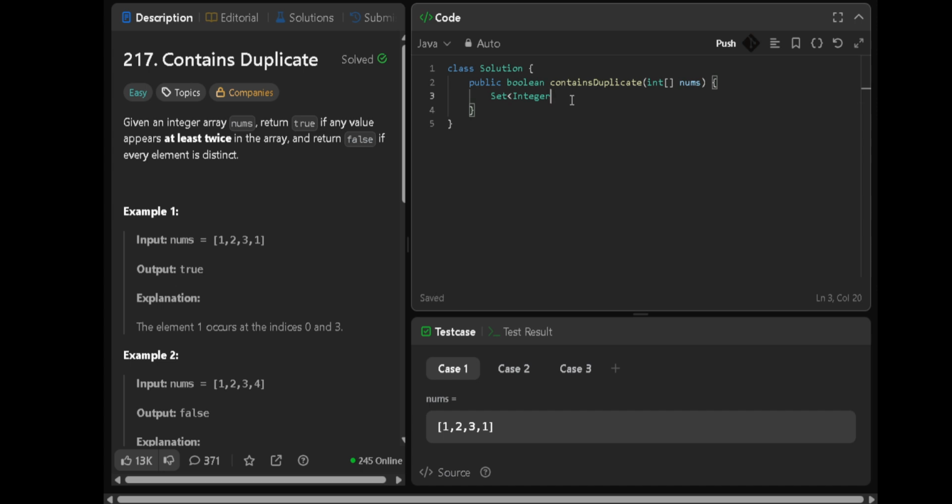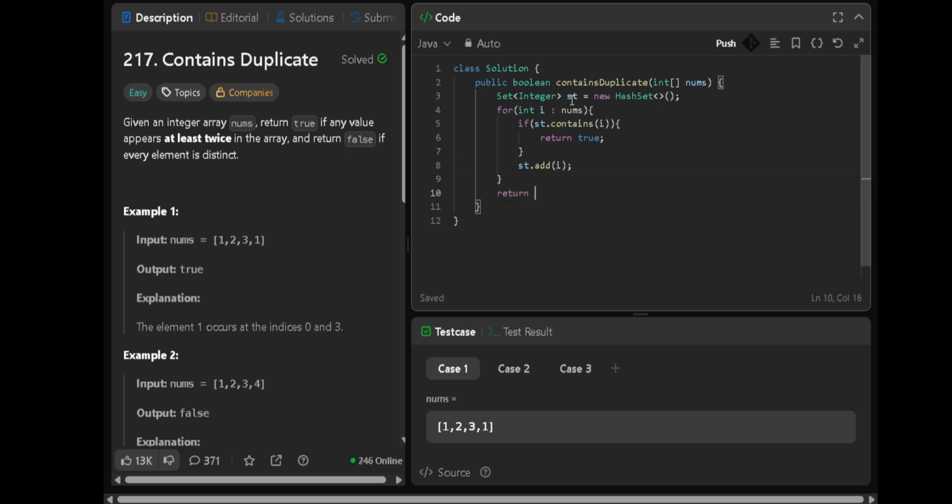Set of integer st equal to new HashSet, and for int i in nums, if st dot contains i, return true. If it doesn't, then just add the number.